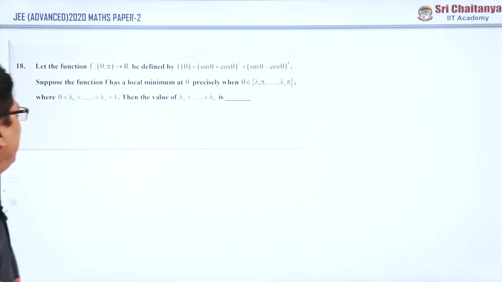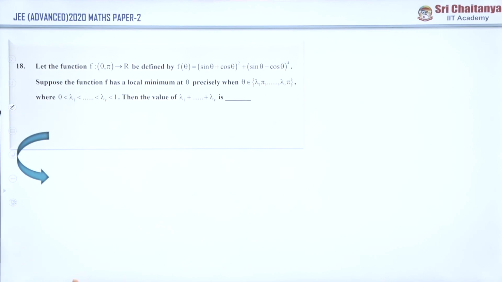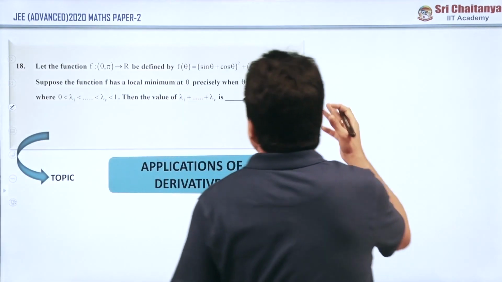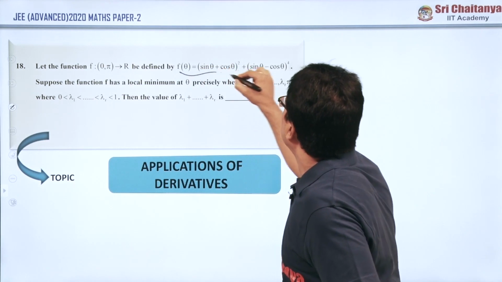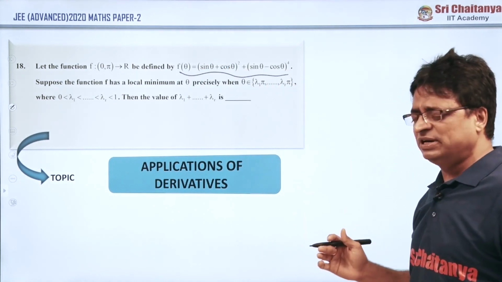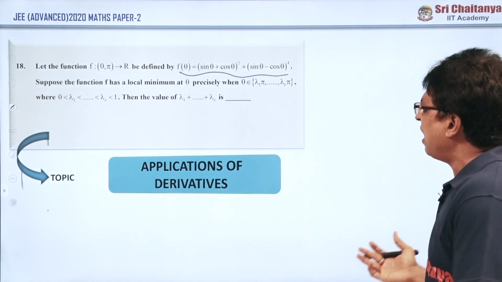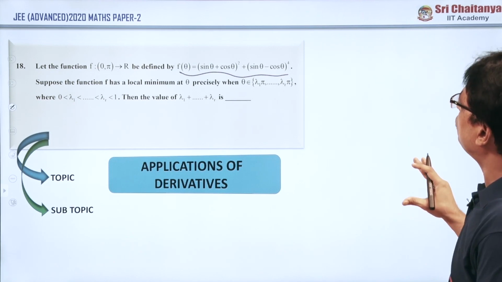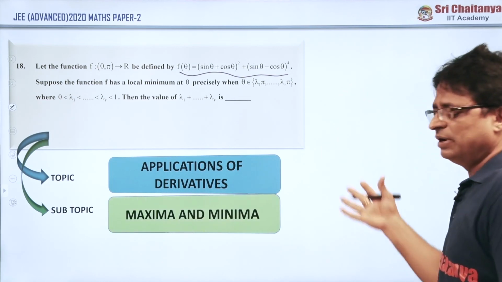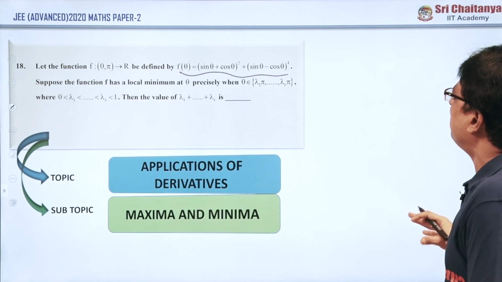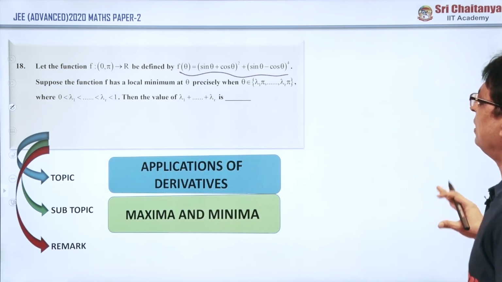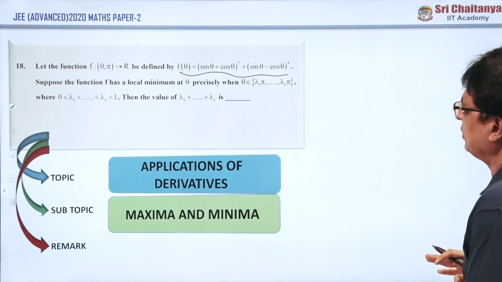Now coming to question number 18, it is also a familiar question, based on a trigonometric function; they have given several questions based on this. It is a mixed problem, applications of derivatives with maxima and minima, but trigonometric applications come into the picture.